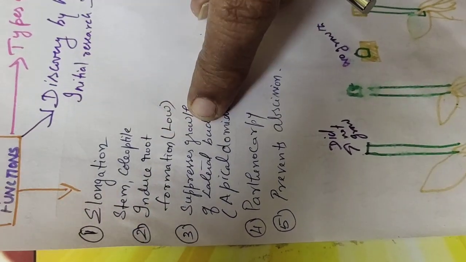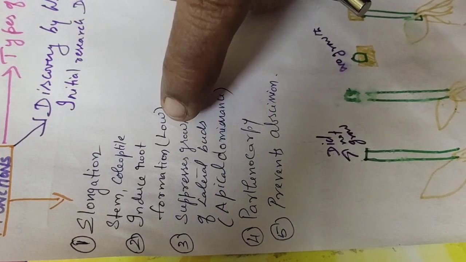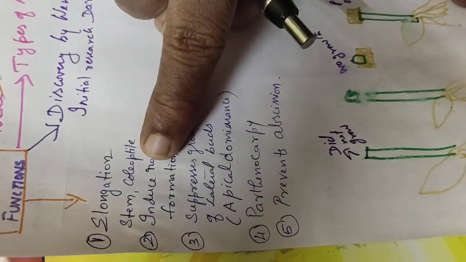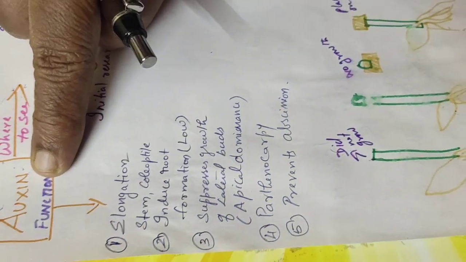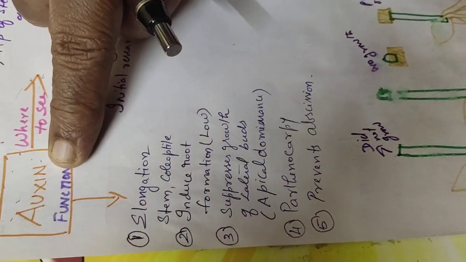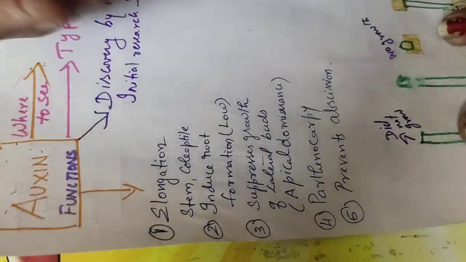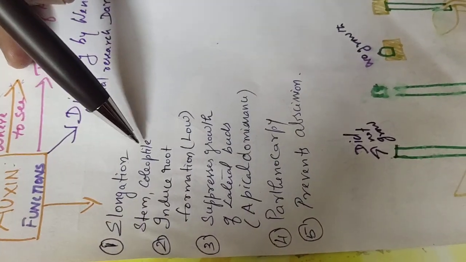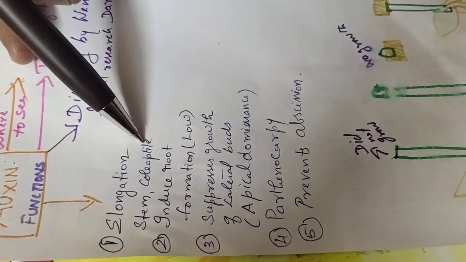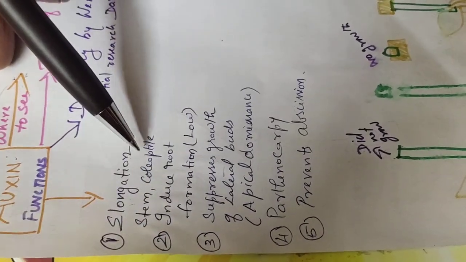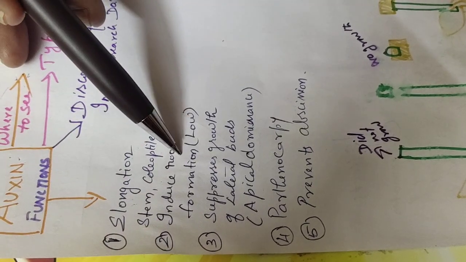This they will ask for a 4-mark question. It's a very important part. So you have to understand and learn. Simply don't mug it. First thing is, since they are seen at the tip portion, their main function is elongation. So they promote elongation of stem and coleoptile. Coleoptile means in monocot plant. Dicot plant we call it as stem. Stem, coleoptile. They also induce the root formation.